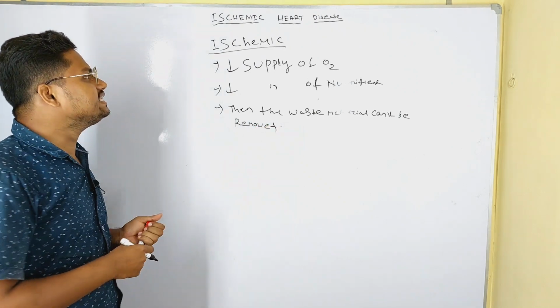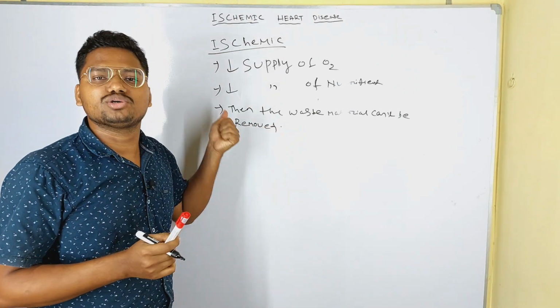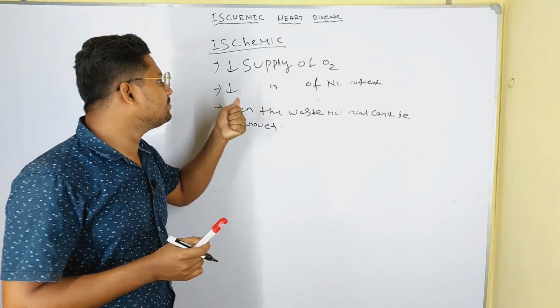These are the three things that occur in the ischemic condition.